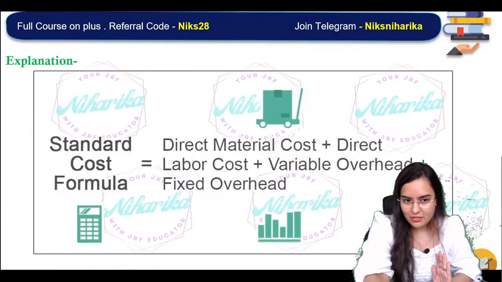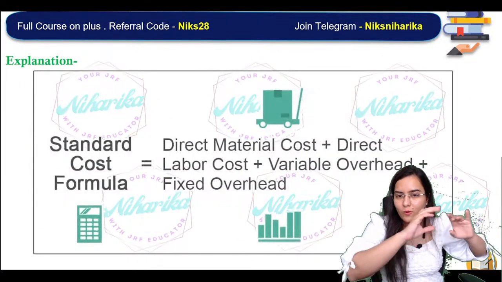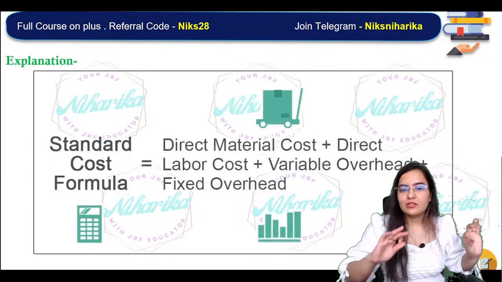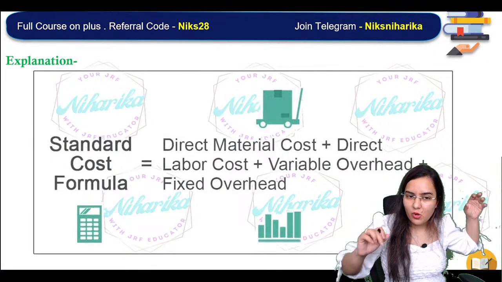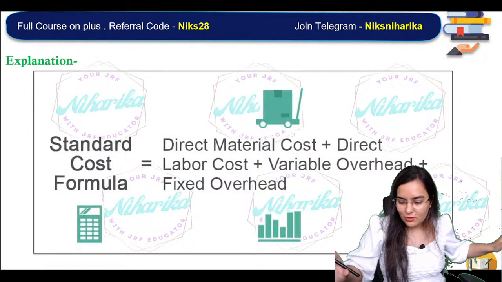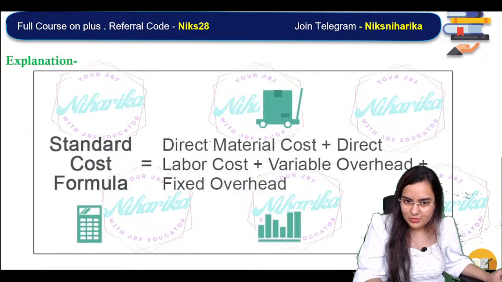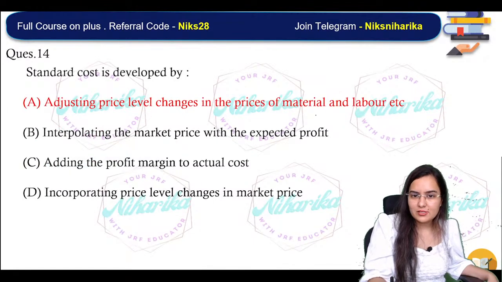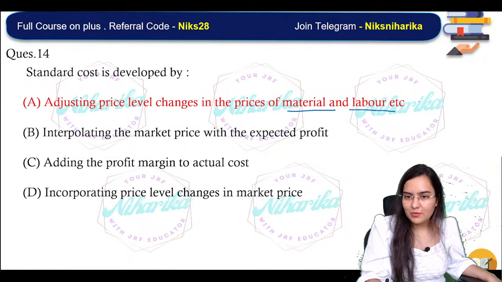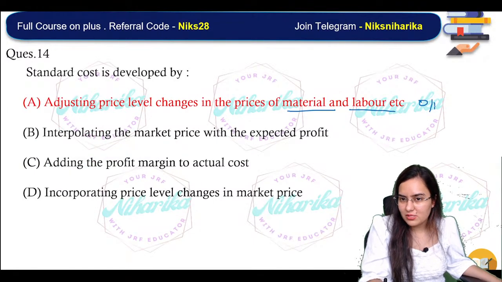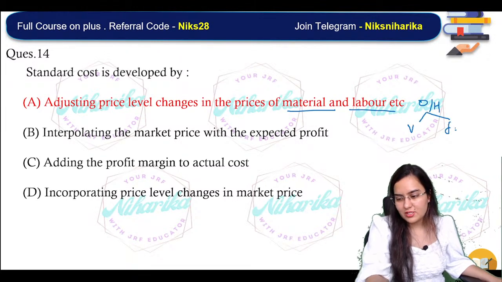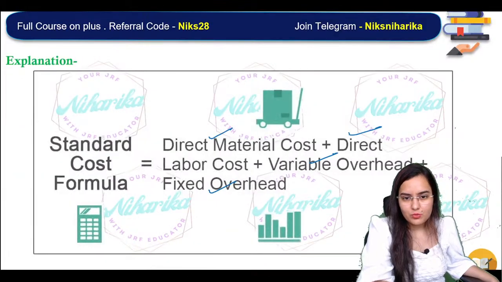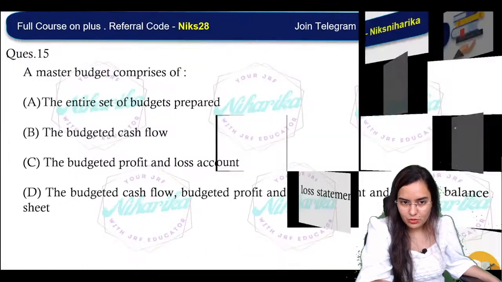How do you do the standard costing formula? You take all the direct material, labor, variable overhead, fixed overhead, all the costs. Overhead contains variable cost and fixed cost. So please write the formula you have not written.